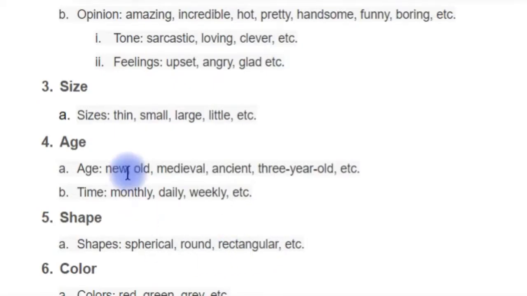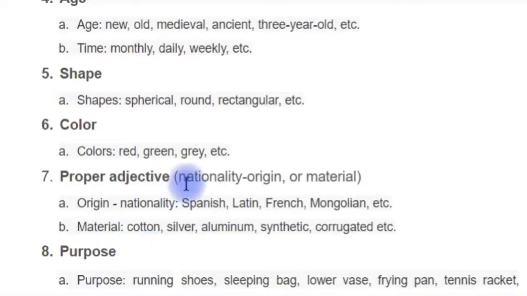But in any case, they are in the same category. Then we continue with size: thin, small, large, little, etc. Age or time: new, old, medieval, ancient, 3-year-old, monthly, daily, weekly. Shape, different shapes like rectangular, round, spherical. Colors, obviously red, green, gray. This is the sixth category.